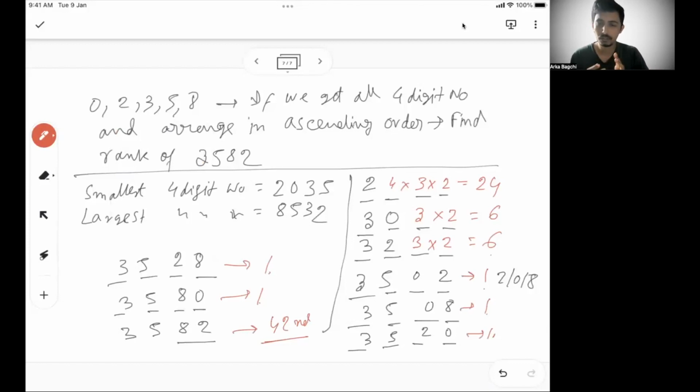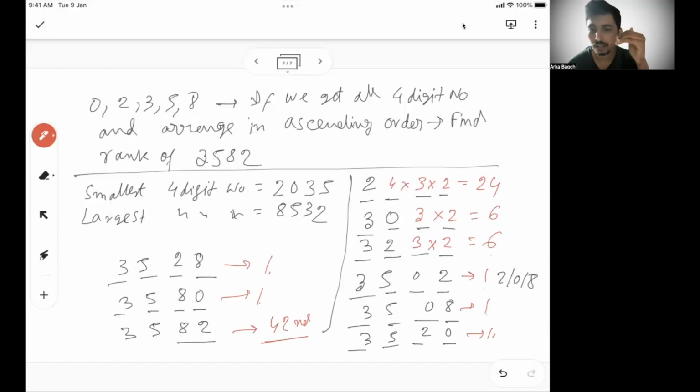Okay, so you see how we got the rank of a number by arranging from smaller to larger. Basically the idea is we take the first two digits, and see all the numbers that will surely be less than the number starting with 3. 30 will always be lesser than numbers starting with 35. 32 will always be lesser than numbers starting with 35. Then for 35, how many numbers are possible with the other digits but less than 82?